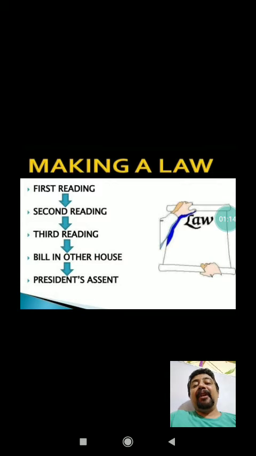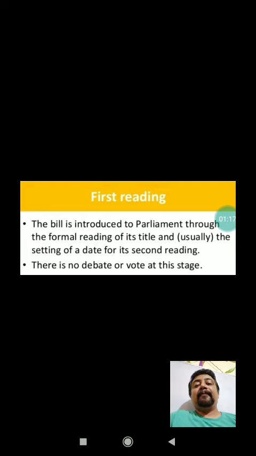So we need to understand one by one the role of the first reading and second reading. Now, here is the first reading. So what is going to take place in the first reading? First of all, the bill is introduced to the parliament, and first of all the title is going to be read, and after that the date will be set for the second reading. And in this particular first reading, there will be no debate, no voting system. I mean to say it will only be presented in that particular house.